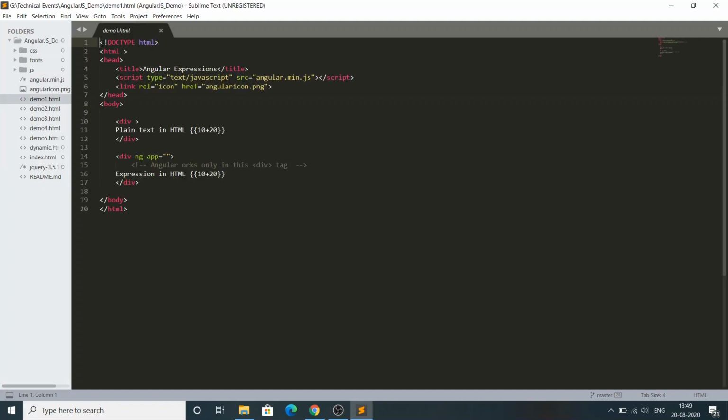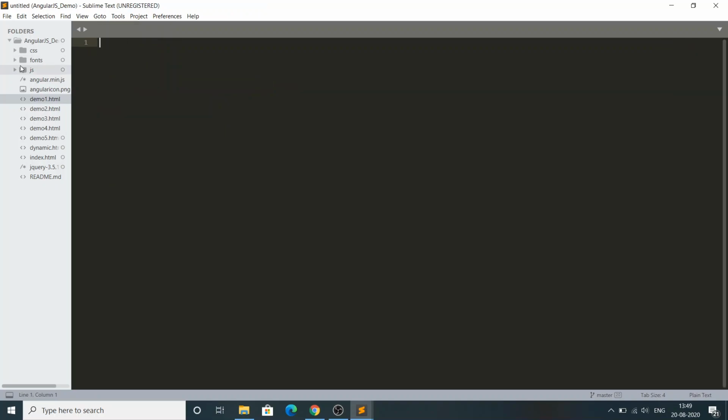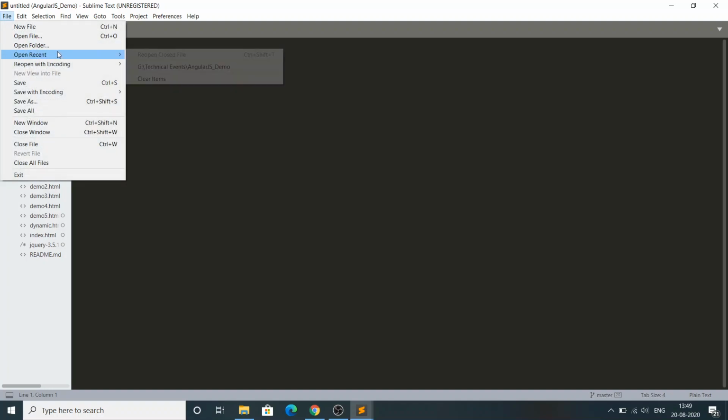See, this is the HTML code. I think you will not understand what I have written. I will explain it in the next video. This video is only about the installation of the software and the tour of Sublime Text. Okay, and that's all about Open Folder.